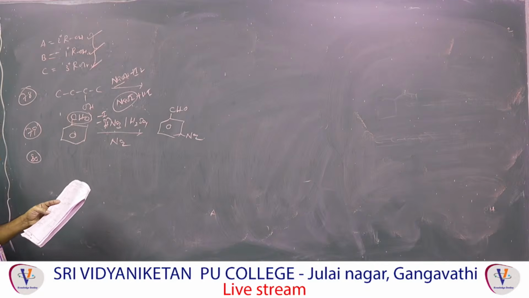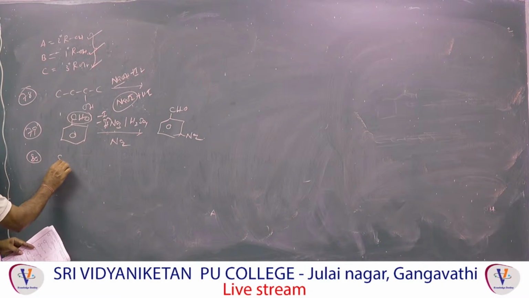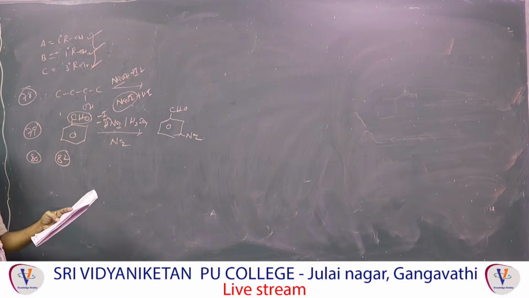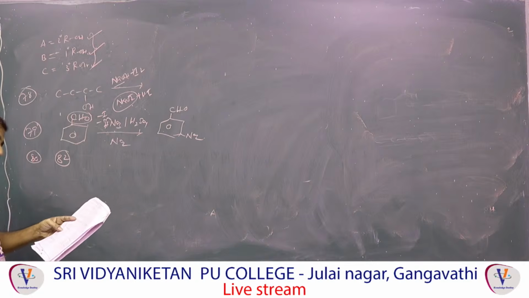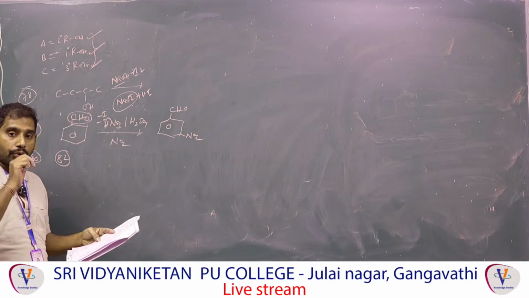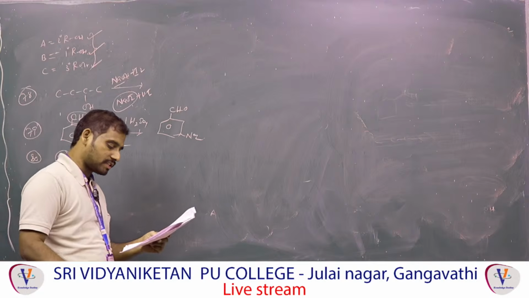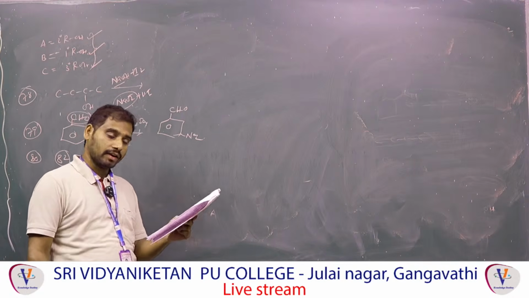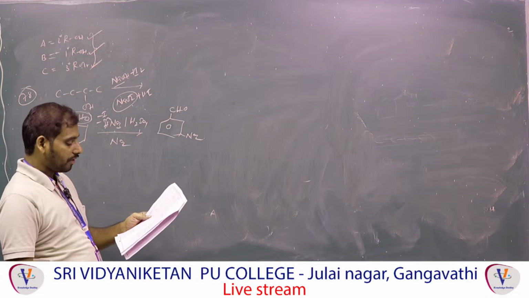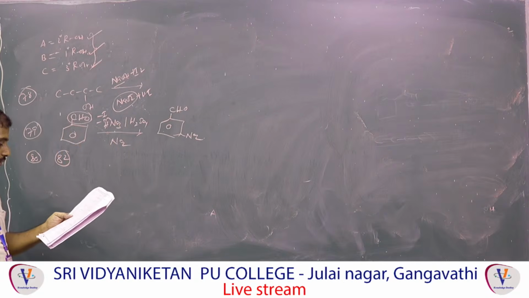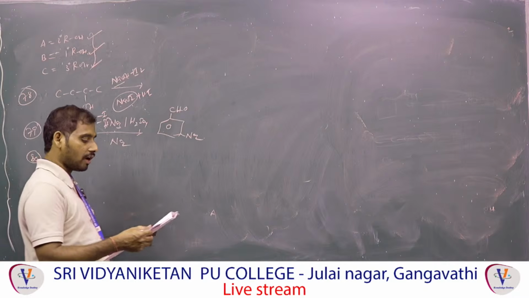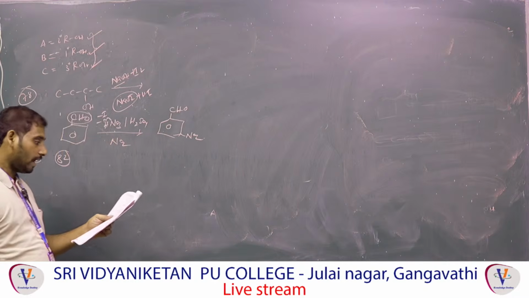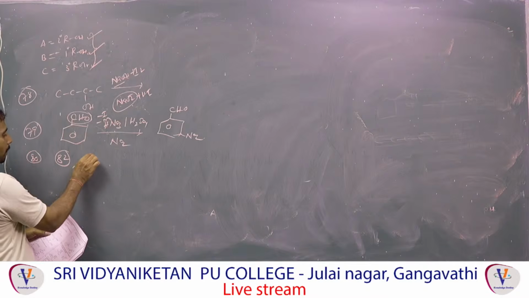Next one, 81. Consider the following reaction. Choose the reaction in which N2 gas is produced as the byproduct. First one is cuprous chloride. There also N2 gas will be obtained. That is called Sandmeyer reaction. N2 plus Cl, there also will release. Second one, H3PO2 also will release N2, that will give the benzene. H2 also will release. That means 1, 2, 3, 4, all will release which one? N2 gas.